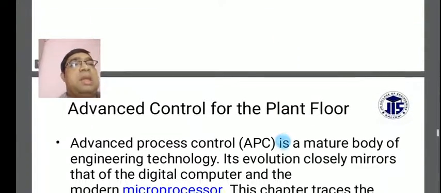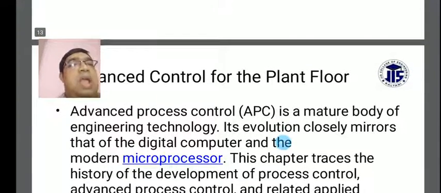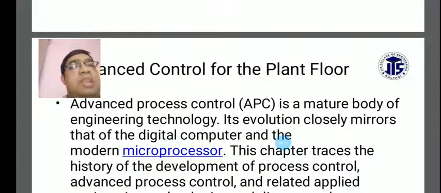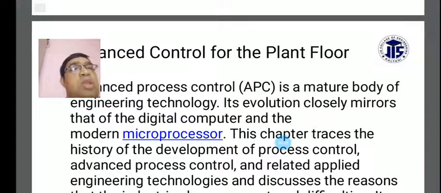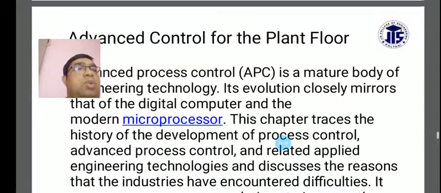Another topic is advanced control for the plant. Advanced process control, APC, is a mature body of engineering technology. Its evolution closely mirrors that of digital computers and modern microprocessors.